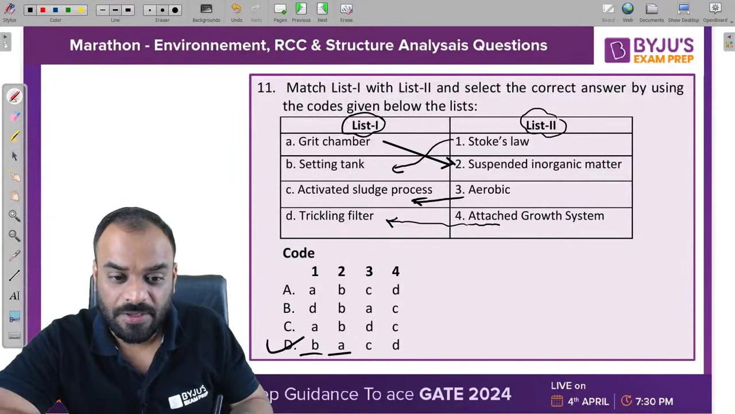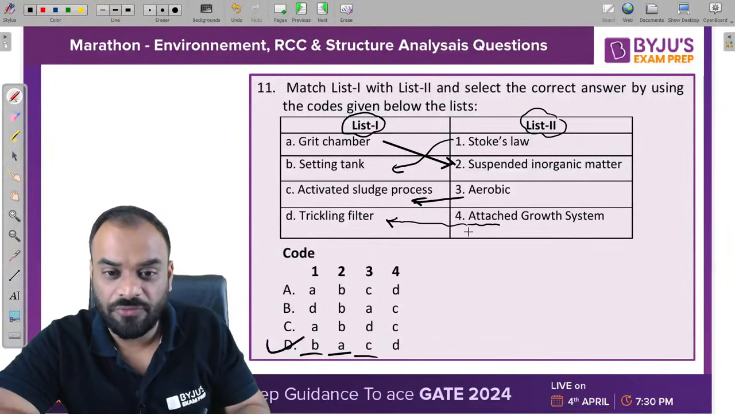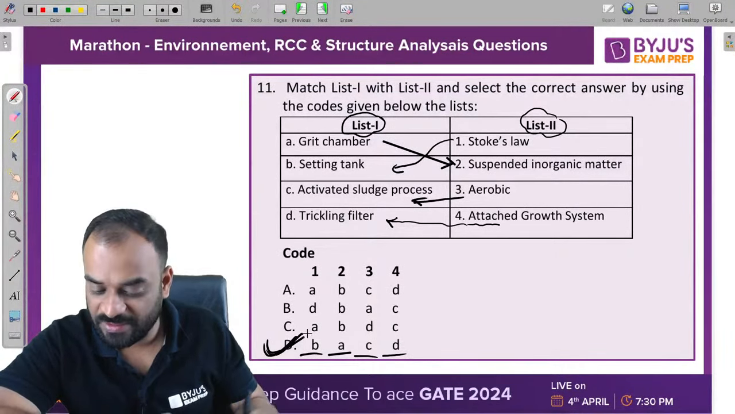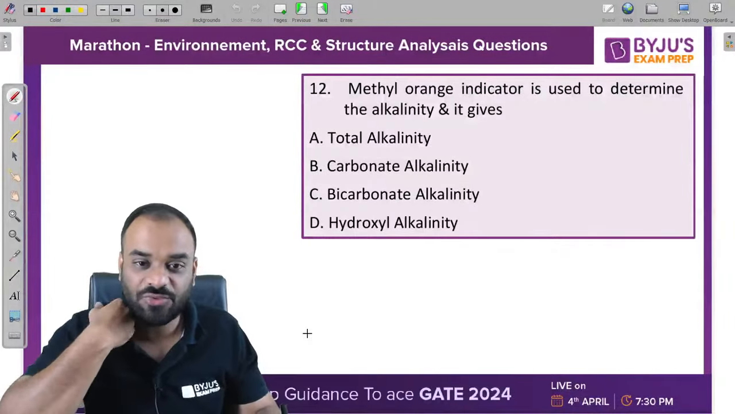For 1, it should be B. For 3, it should be C. For 4, it should be D. So that's why D is the correct answer for the problem. Very nice. Next question, guys.